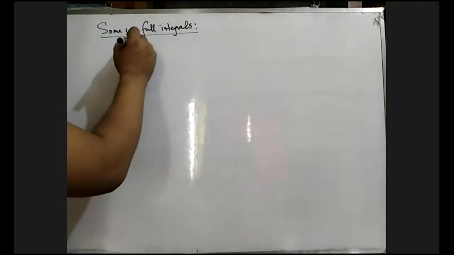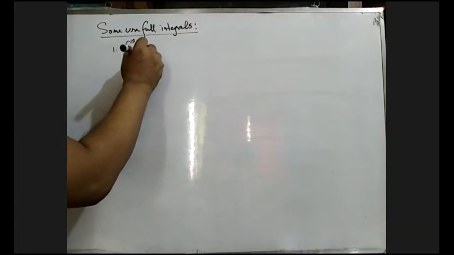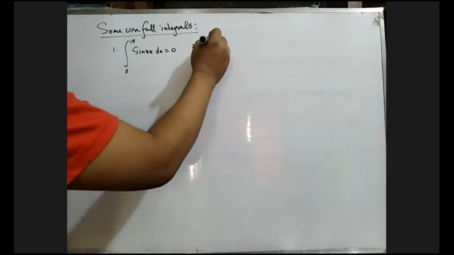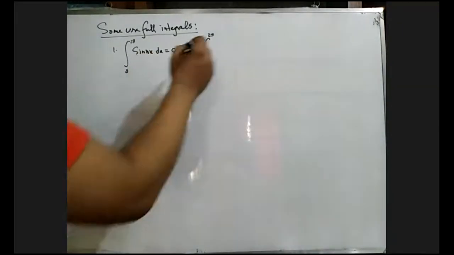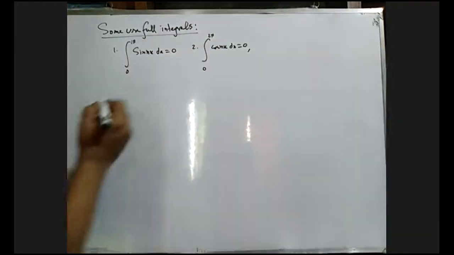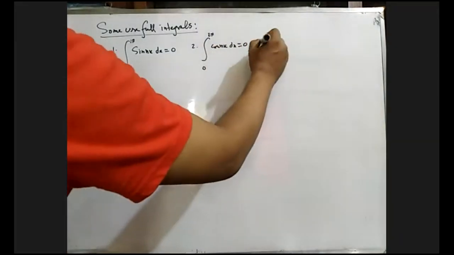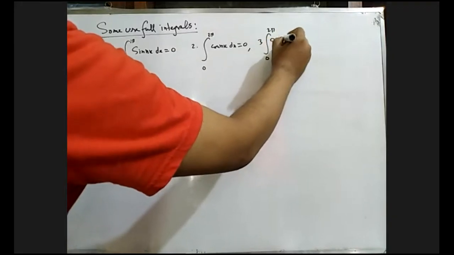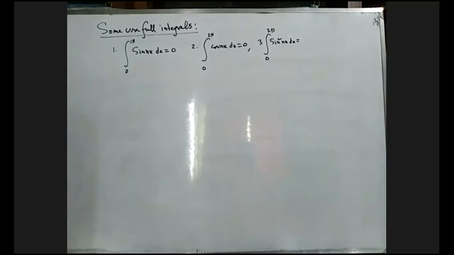Suppose the integration from 0 to twice pi of sin nx dx will be 0. And another one, 0 to twice pi of cos nx dx, also 0. And 0 to twice pi of sin square nx dx equals only pi.